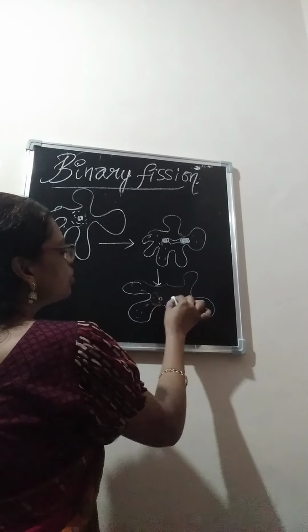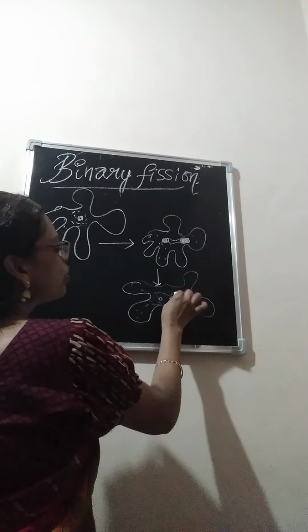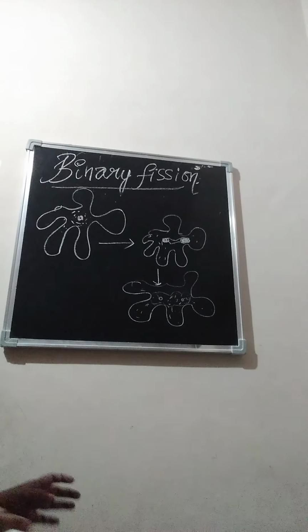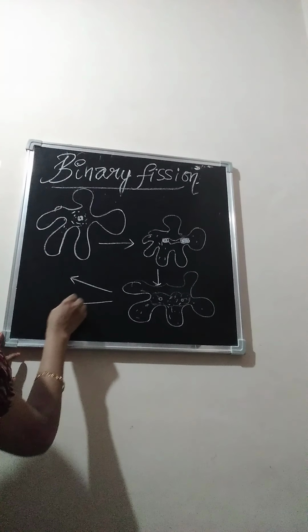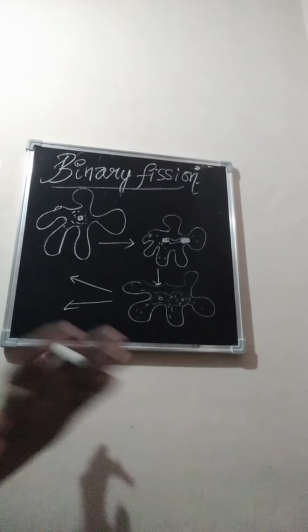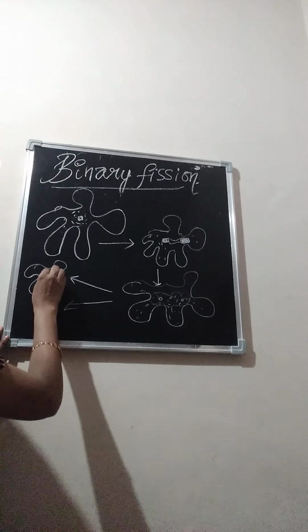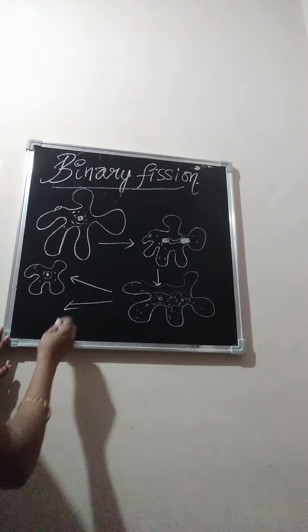Along with the nucleus, the cytoplasm also starts dividing. Whenever the cytoplasm has divided, it gives rise to two daughters, which separate from each other and give rise to new daughter amoebae with a nucleus and cytoplasm.